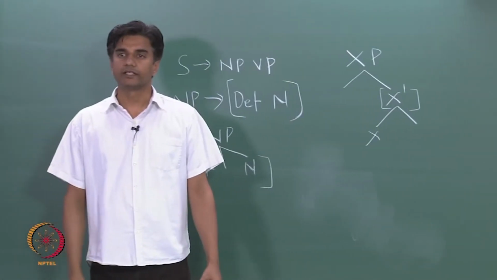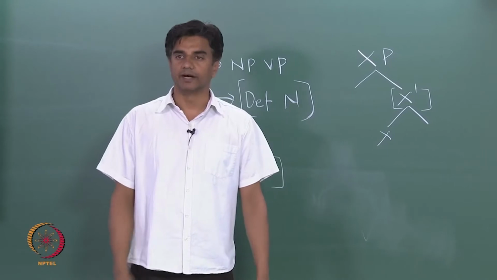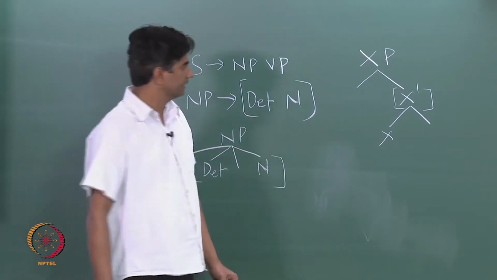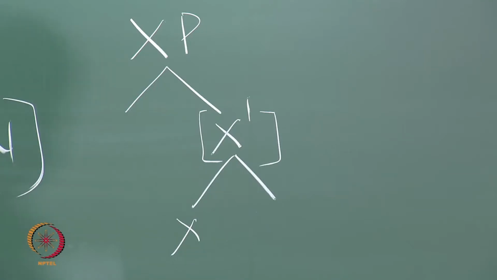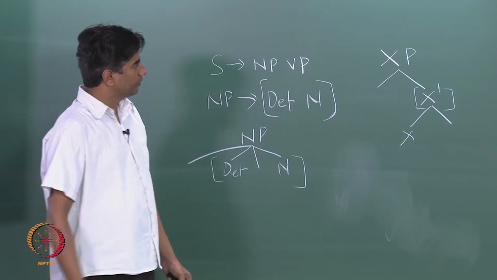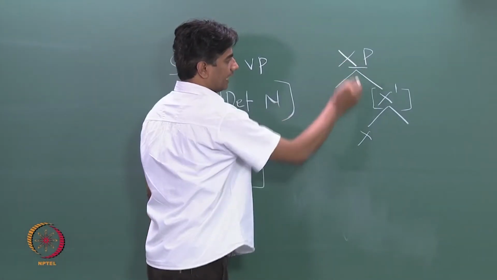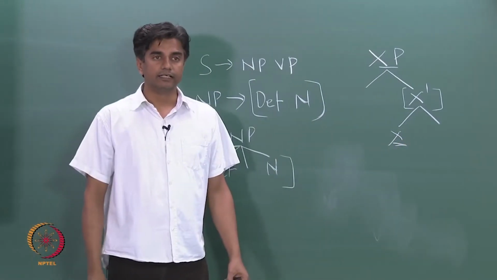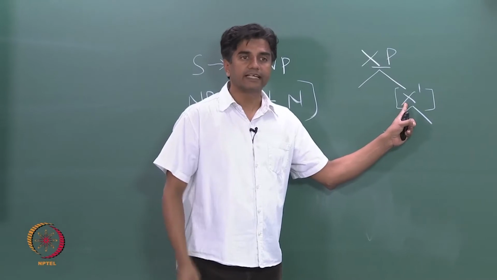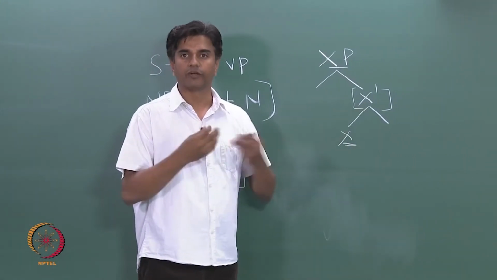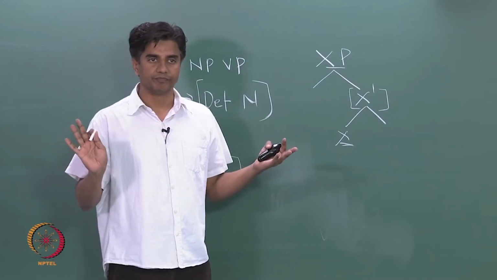This is why this whole thing is known as X bar theory. Okay, X bar theory. As you can see, we have a phrase and then we have the head of that phrase. There is no such category as X bar. It's just a hypothetical node for giving us binary branching. All right.